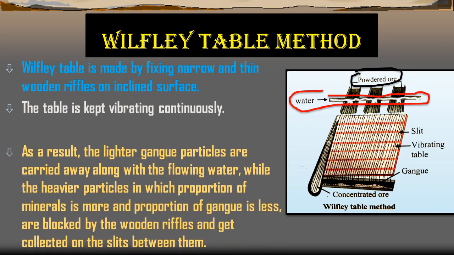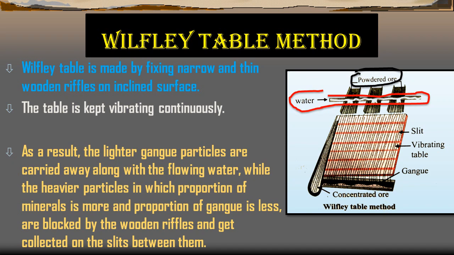As a result, the lighter gangue particles, whose density is very low, are carried away along with the flowing water, while the heavier particles, in which the proportion of mineral is more and the proportion of gangue is less, are blocked by the wooden riffles and get collected in the slits between them.